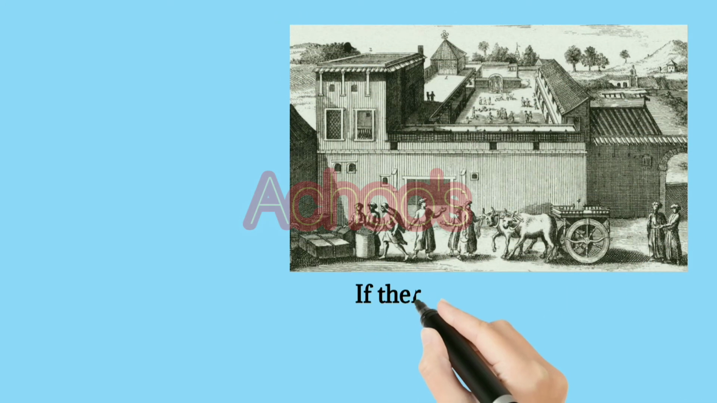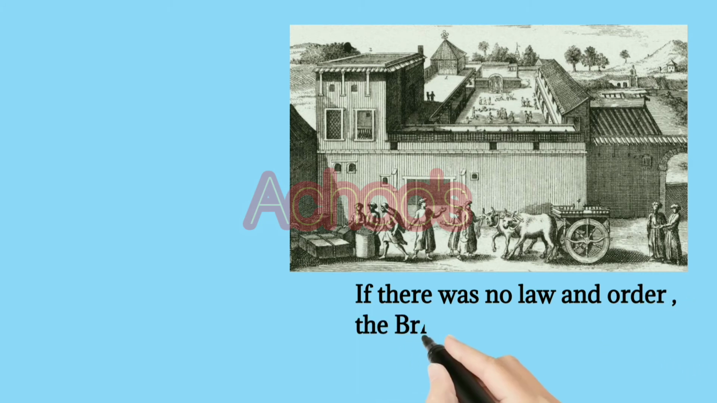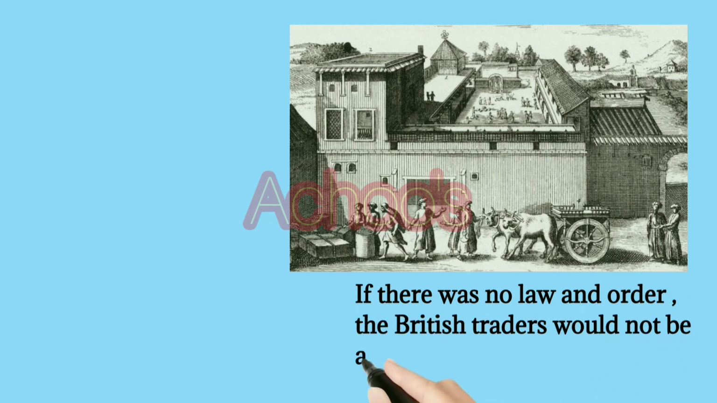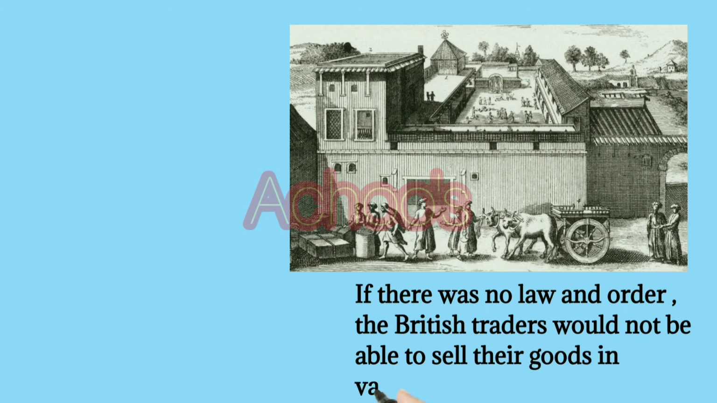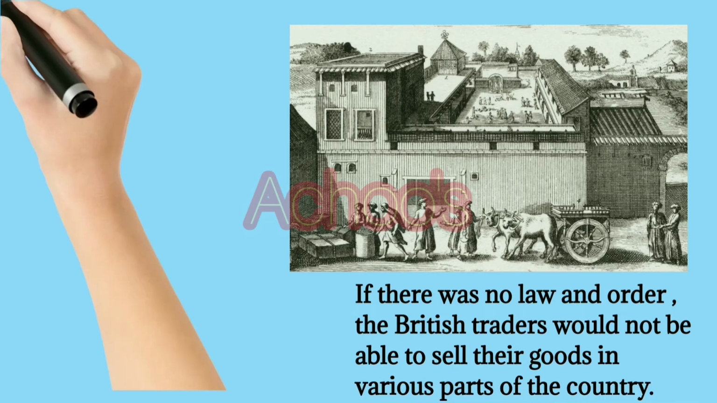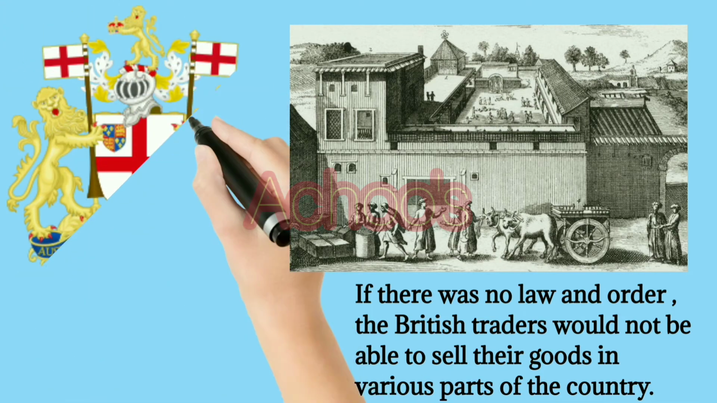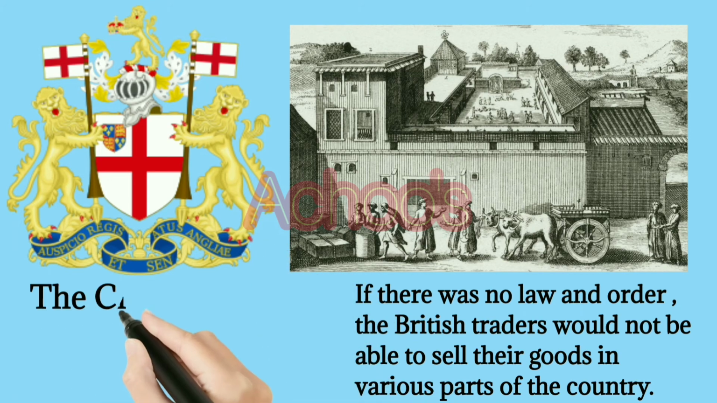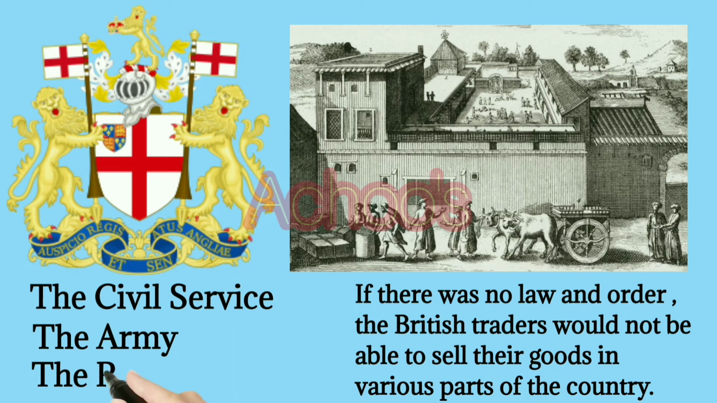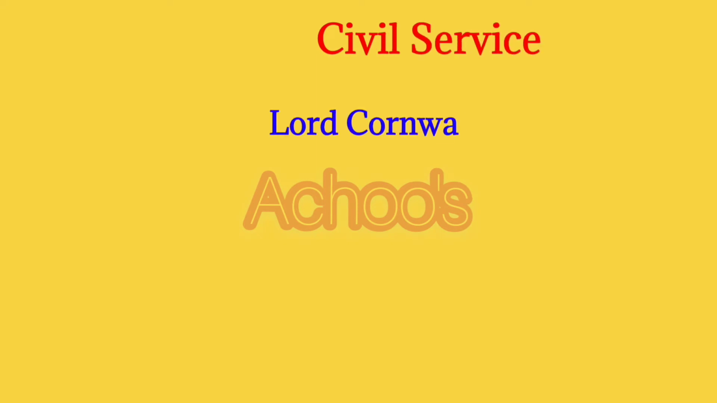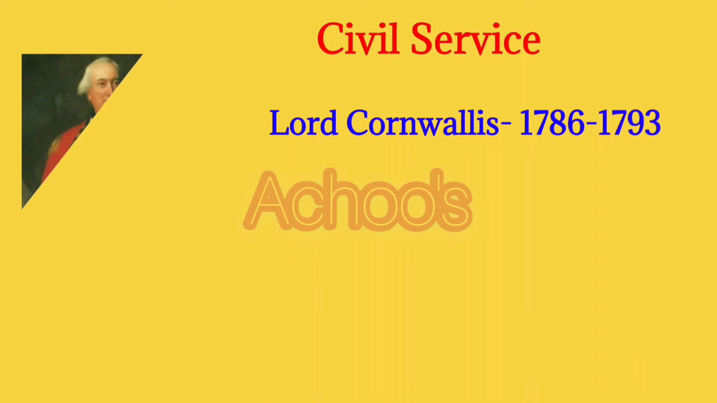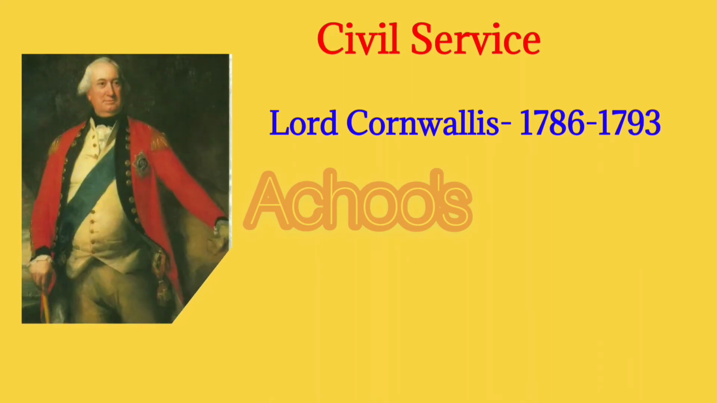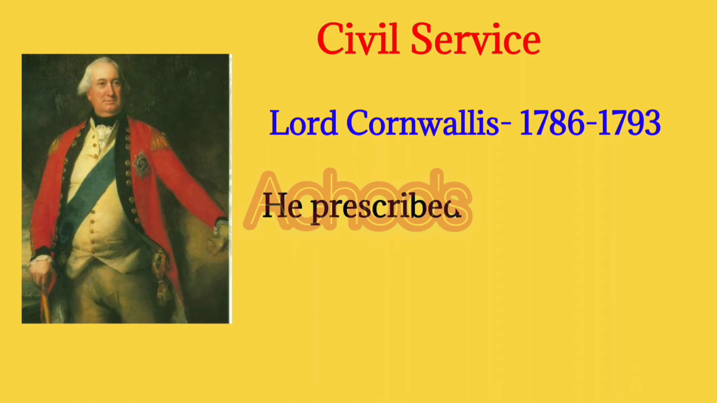If there was no law and order, the British traders would not be able to sell their goods in various parts of the country. Hence, the British government started transforming their administrative system through the civil service, the army, and the police. Civil service. Lord Cornwallis was a Governor General of India between the year of 1786 to 1793. During that time, he introduced the civil service in India.